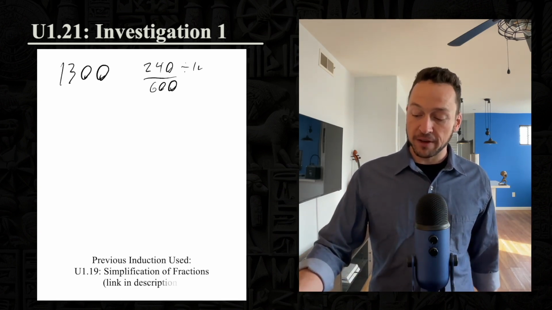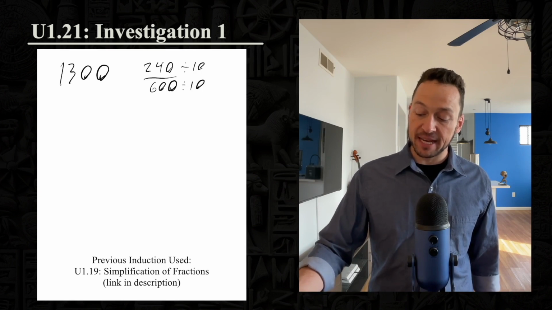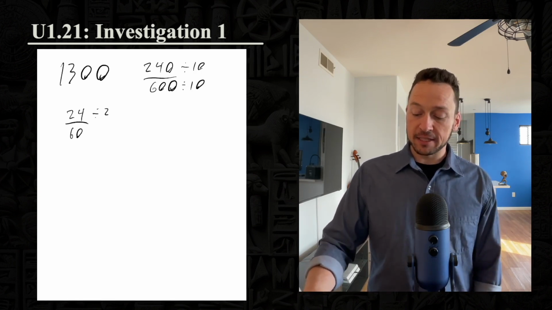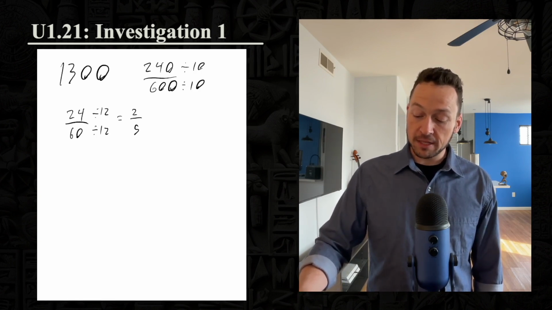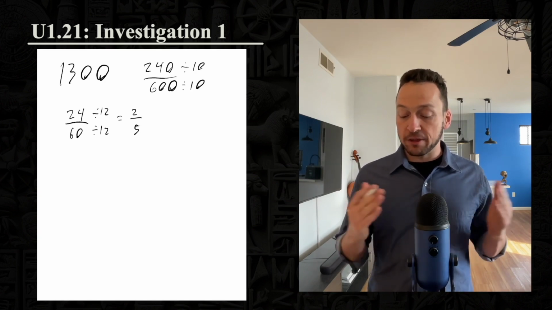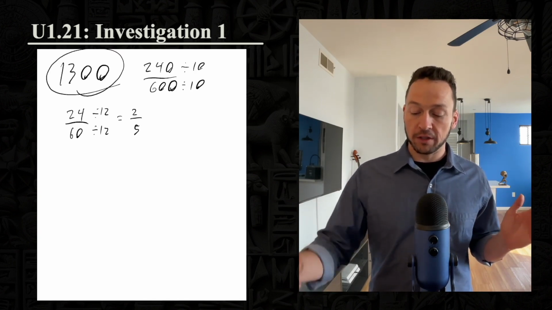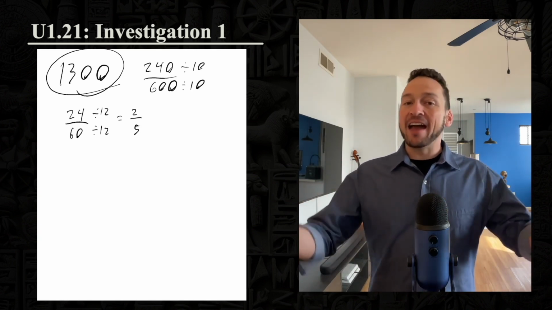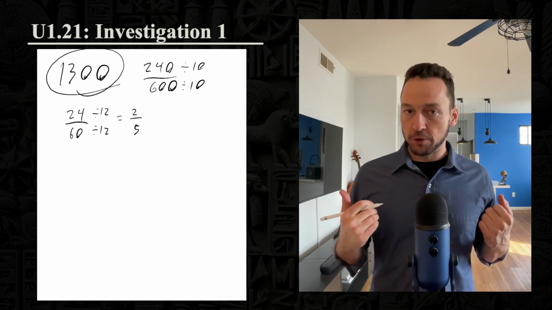So first, he divides both the top and bottom by 10. That gives 24 over 60. Then he divides the top and bottom by 12. That gives 2/5. As a result, what Bar knows he has to do is break the total gross, the total income from the trip, into 5 equal shares and then give himself 2 of those shares.